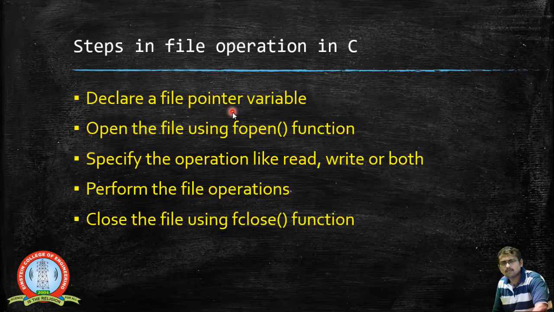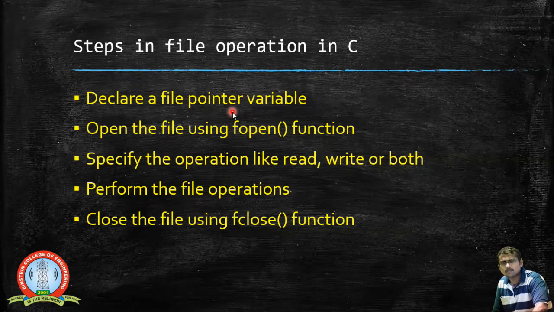File operations can be performed as sequential file operations as well as random file operations. Sequential means you start from the beginning and move through the next set of characters until the end of the file.